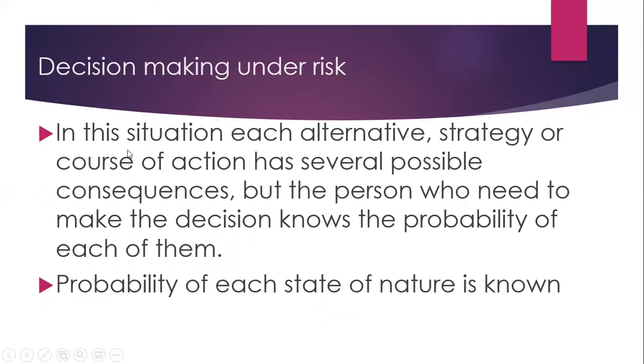Decision making under risk. In this situation, each alternative strategy or course of action has several possible consequences, but the person who needs to make the decision knows the probability of each one of them. I have taken the example today where we know the probability, so it was an example of decision making under risk. The probability of each state of nature is known here.